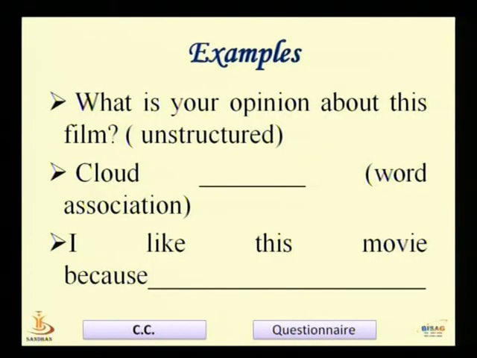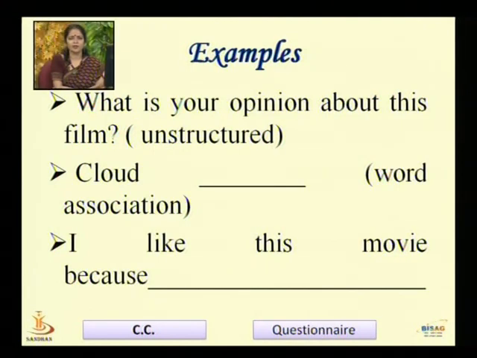Now let us look at an example of an open-ended question. What is your opinion about this film? Here the question is unstructured. Opinion can be different from individual to individual. Someone would say the film was good, but I did not like the song. The songs were good, but I did not like the story. The story was good, but I did not like the actor and actresses. Wow, the actress was good, but what a bakwas movie it was. There can be various answers to this question.